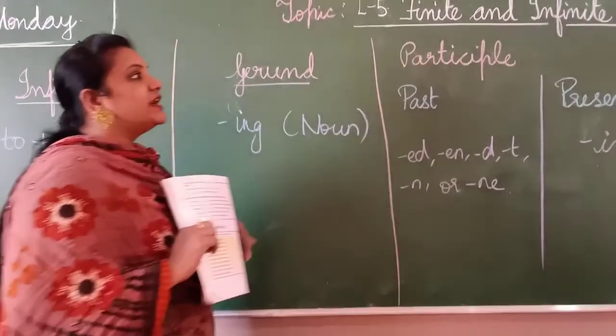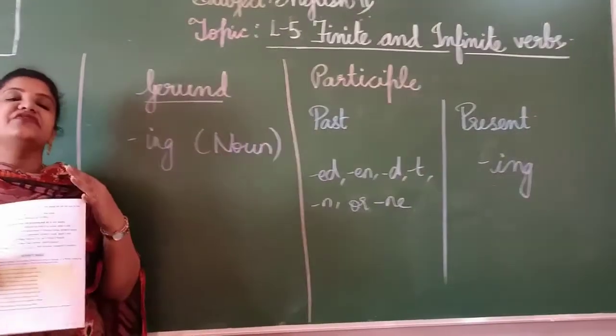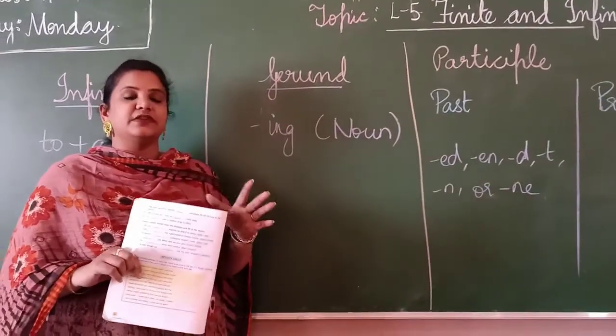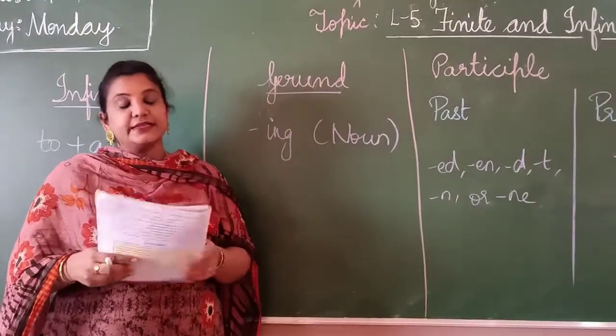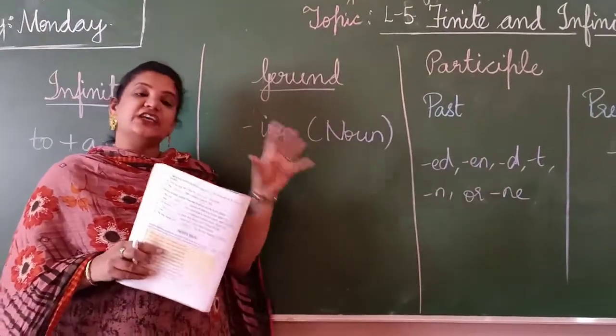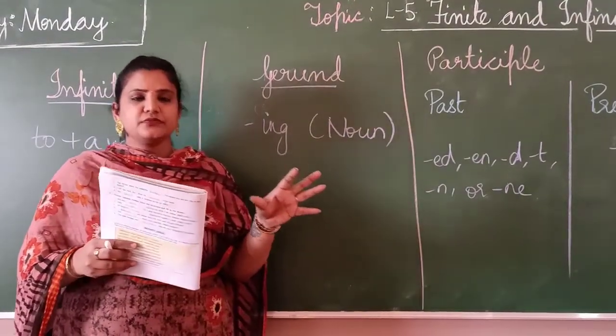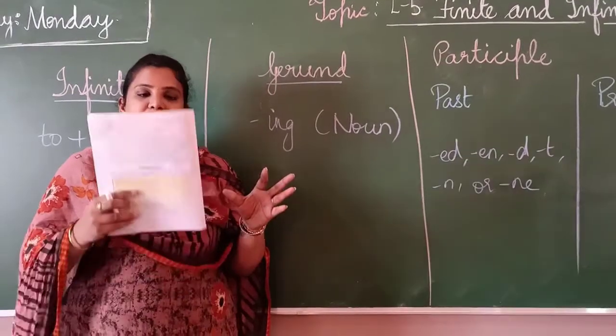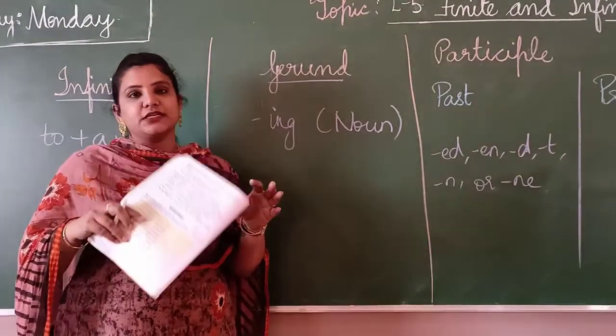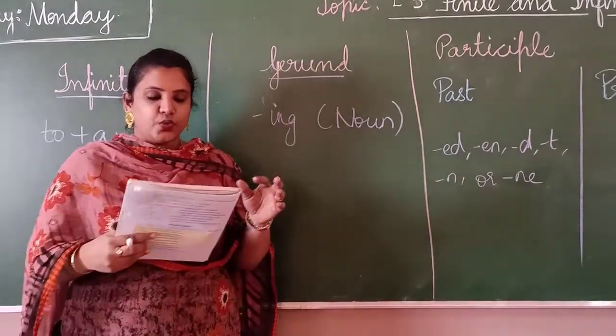Now, what are finite and infinite verbs? Every sentence should have some kind of verb, right? Without the verb, there is no sentence. It indicates the main action of the sentence, what the sentence is doing. That is called your finite verb. Okay?